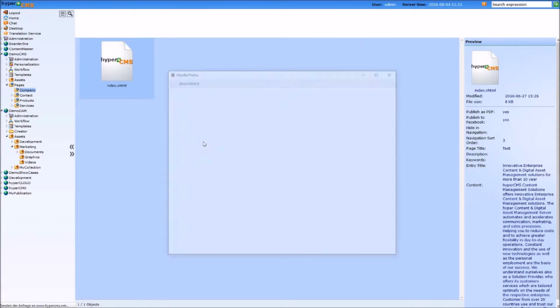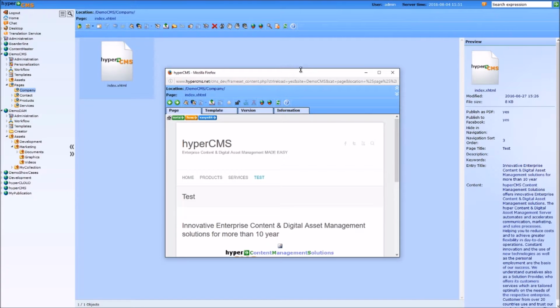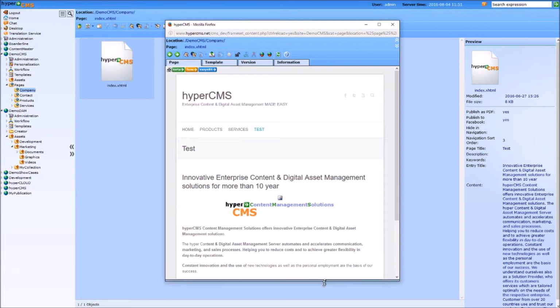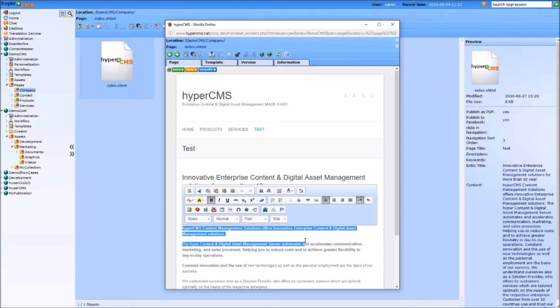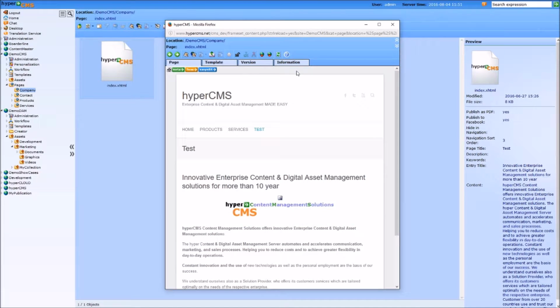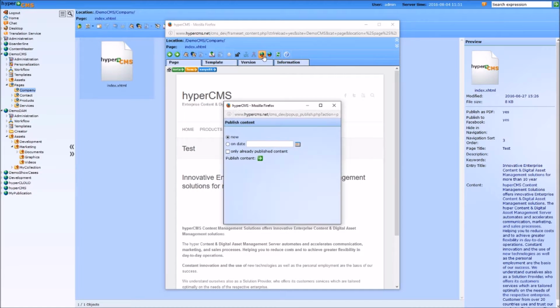And if we open a page, we will see we can change the content, as you have maybe already seen in another screencast. So you can change the content of your page, but it's very important at the end, when you want to have all the new content live on your website, you need to publish it.